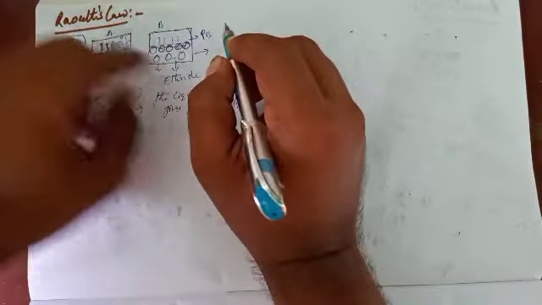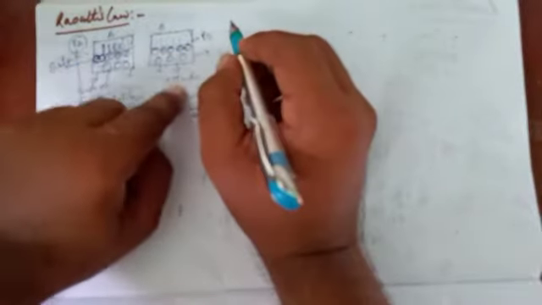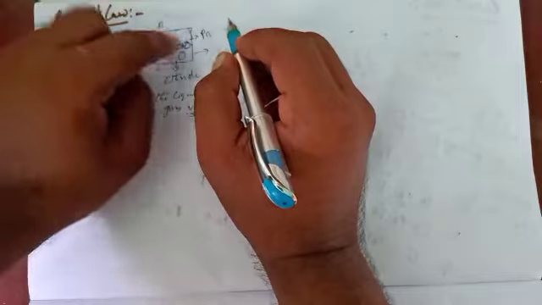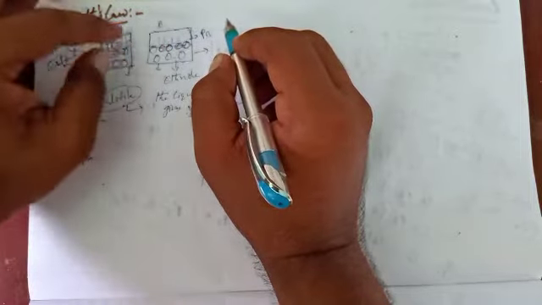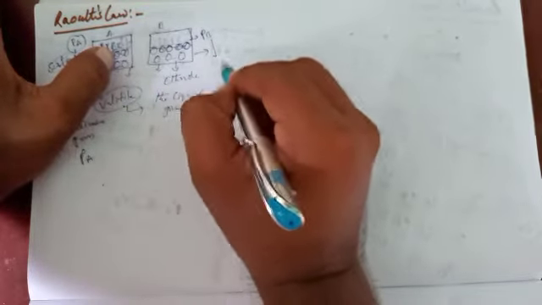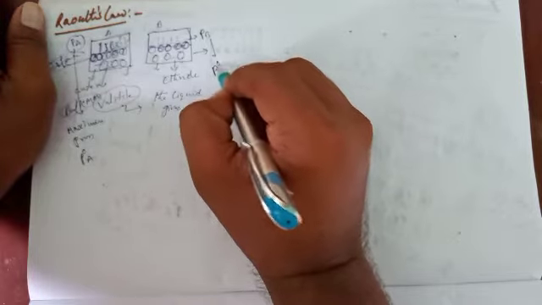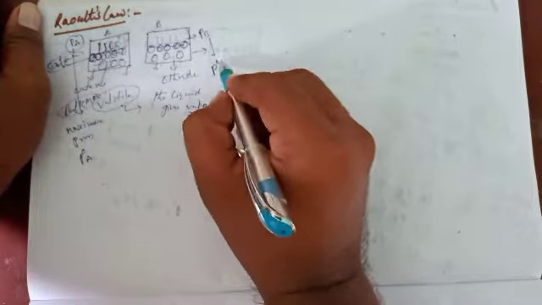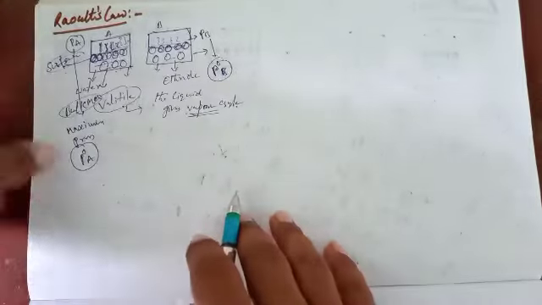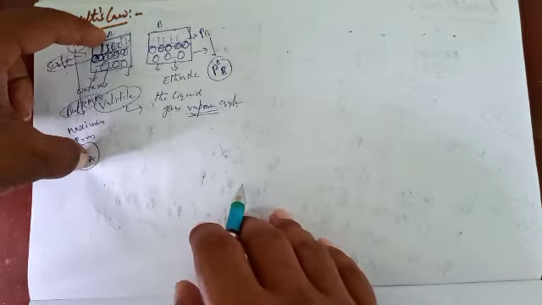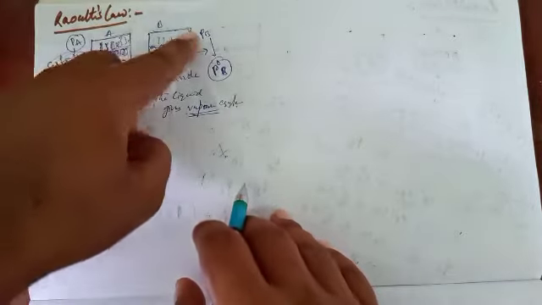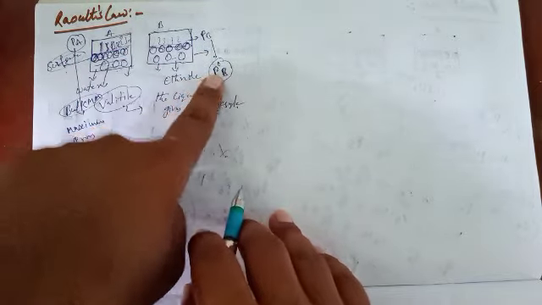At the same time, the surface molecules of ethanol apply some quantity of pressure to the bulk molecules of ethanol. How much quantity of pressure? The maximum quantity of pressure is P naught B. The maximum pressure of container A is P naught A. The maximum pressure of container B is P naught B.